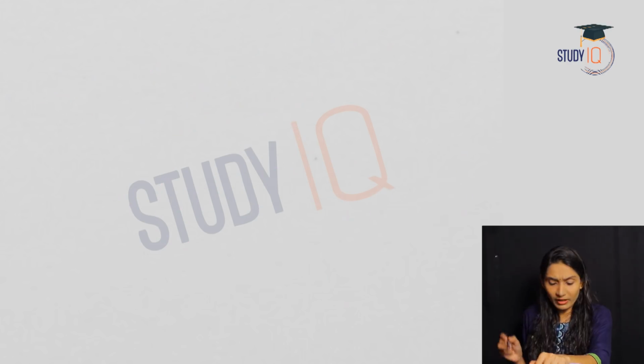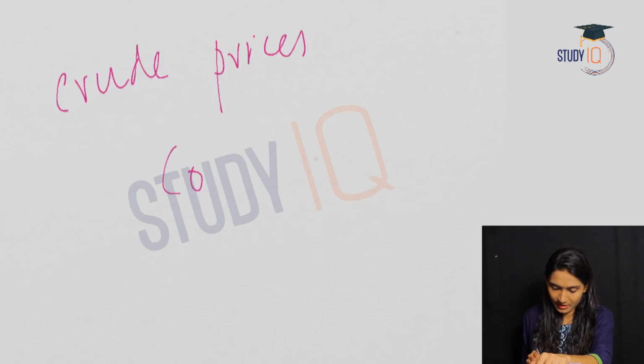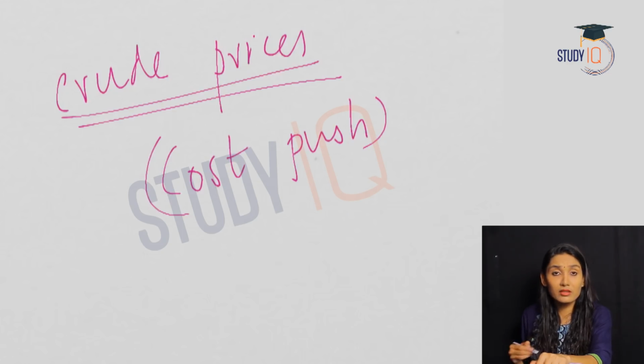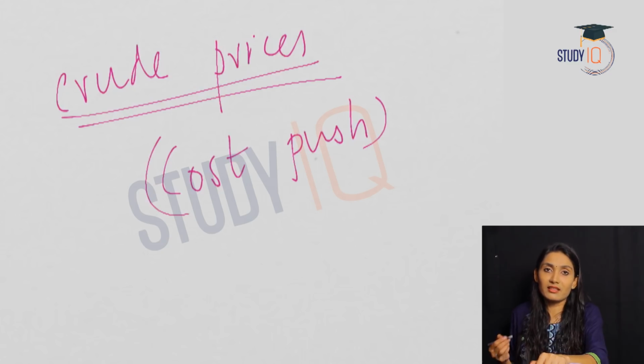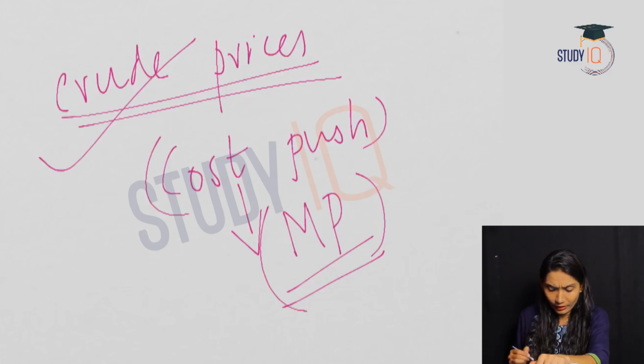But one thing you must understand here is that an increase in the crude prices is cost push inflation. If we look at cost push inflation, this is not caused due to excess of demand. This is caused due to an increase in cost of production. Here in this case, the crude prices have increased, and this is cost push inflation, and monetary policy has lesser effect on cost push inflation. This thing you should understand.